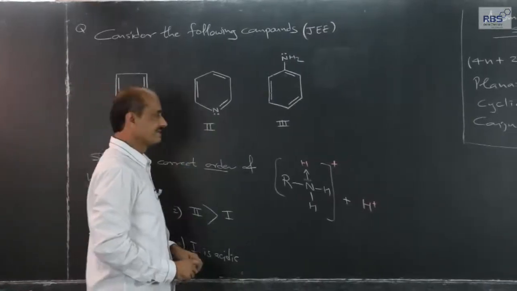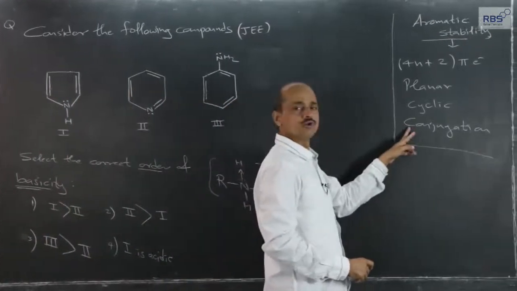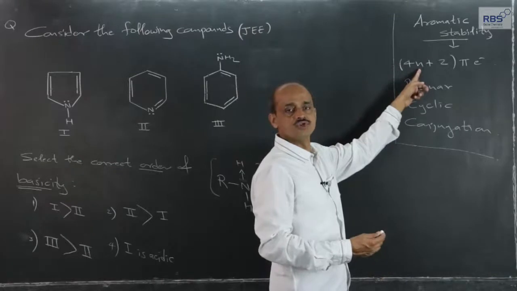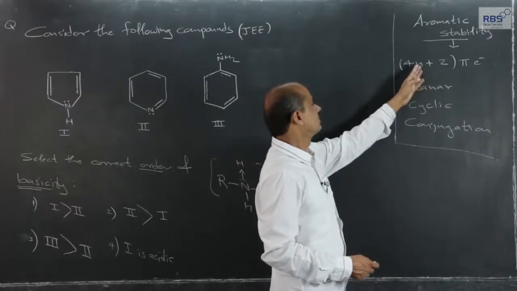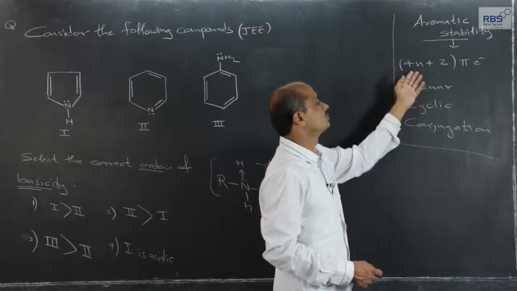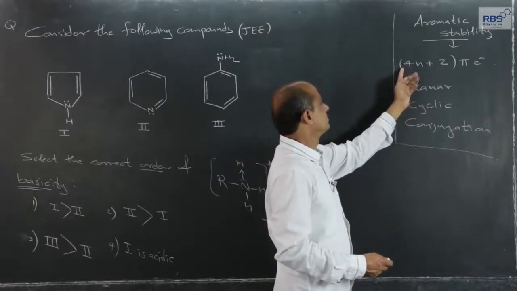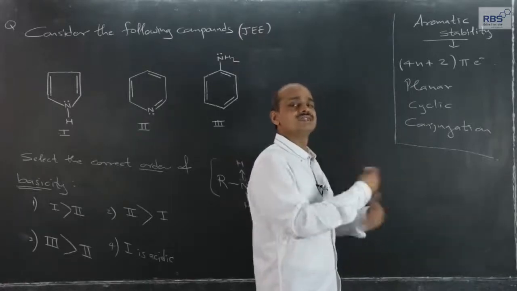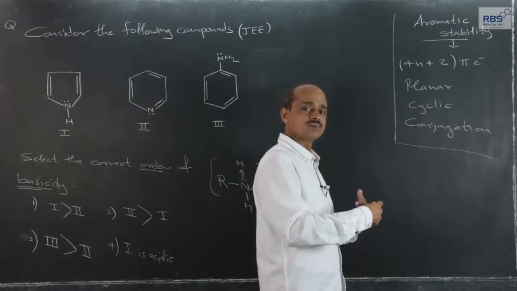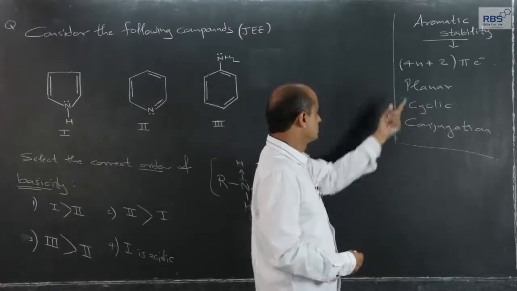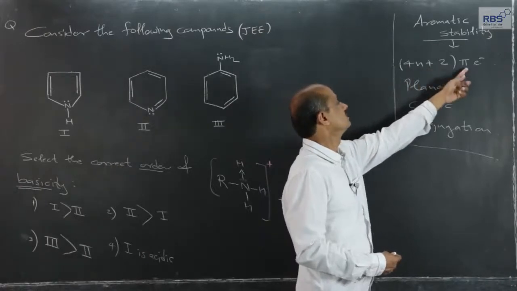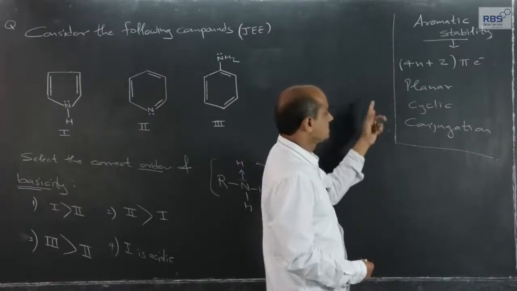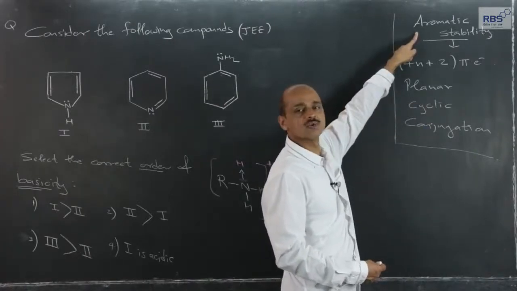Here let us see. So, there should be conjugation, cyclic, planar, and in the ring n equal to 0, 1, 2, 3, 4, any number. If you fill 1, it becomes 6. If you fill 0, it becomes 2. Pi electrons means the electrons which take part in conjugation, which take part in various resonating forms. That number 4n plus 2 equal to pi electrons. So, if these points are fulfilled, then that compound comes under what we call aromatic compounds.